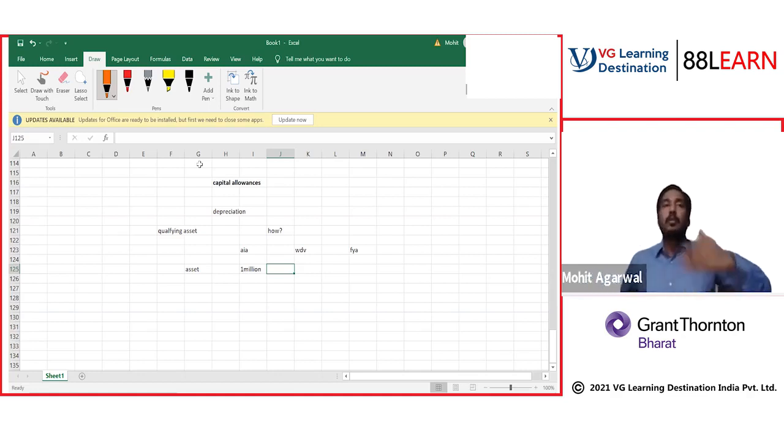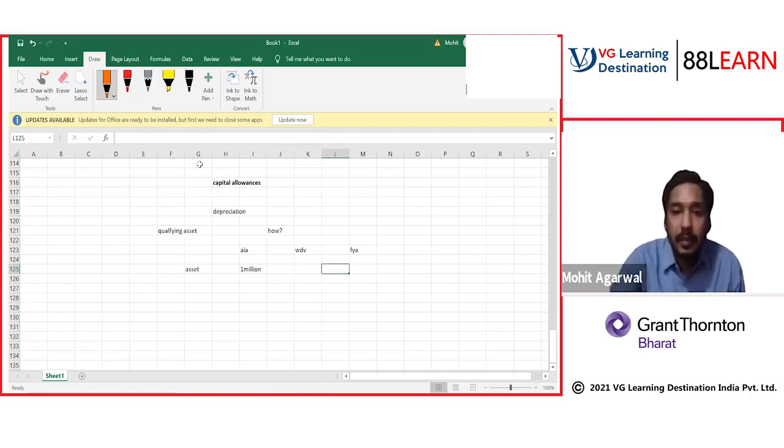For the 1 million, I don't have to wait for the asset life as normally in accounts. Up to 1 million, entire AIA of 1 million, there is exemption for the entire 1 million. So depreciation in one shot for the first 1 million. Understand it like this: there is a detailed provision, but in summary, annual investment allowance of 1 million in totality in the first year itself.